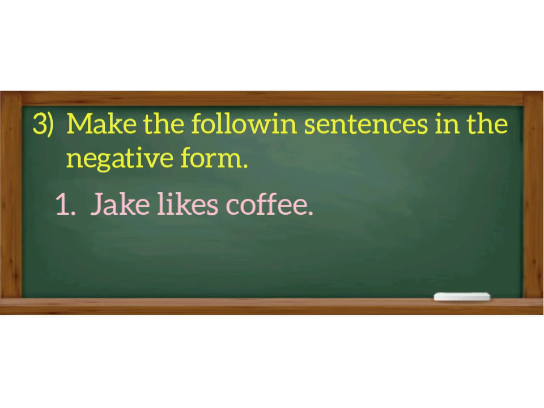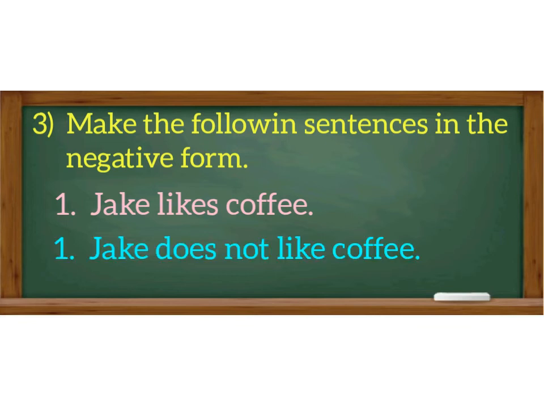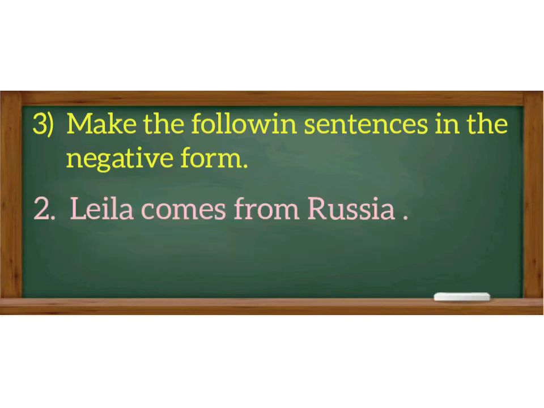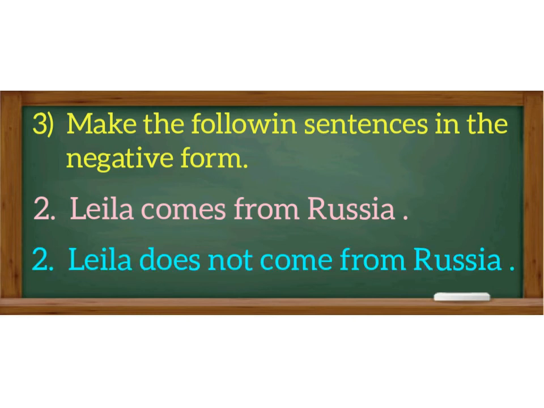The negative form is Jake doesn't like coffee. Remember, we don't say Jake doesn't likes coffee. We keep just the base form of the verb to like. The same thing for the next example. Leila comes from Russia. The negative form is Leila doesn't come from Russia.